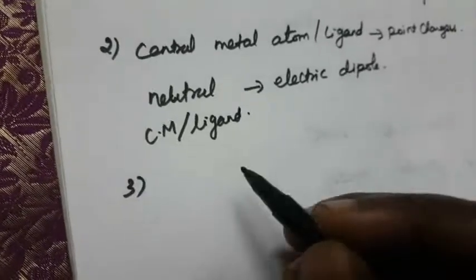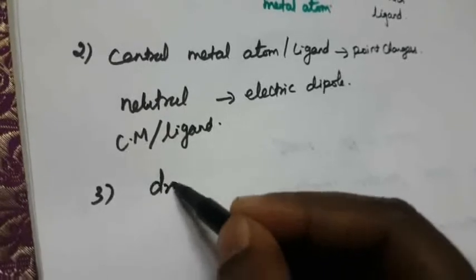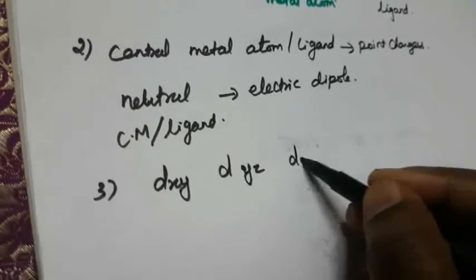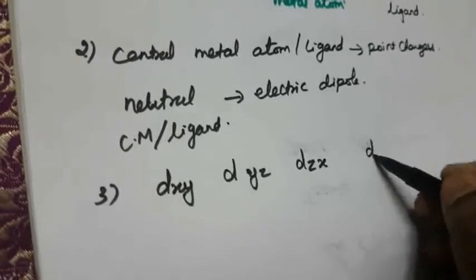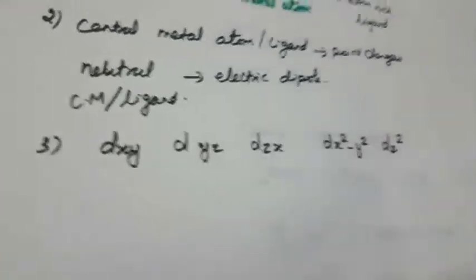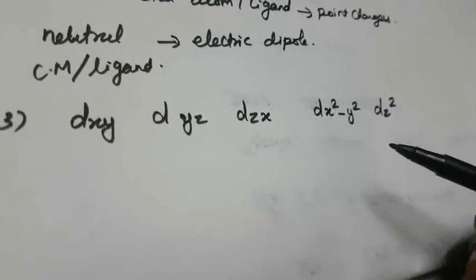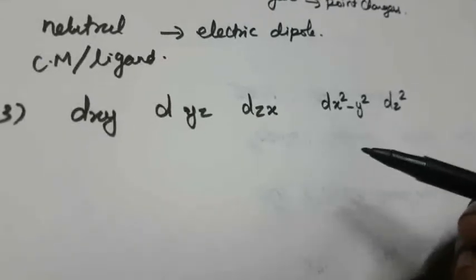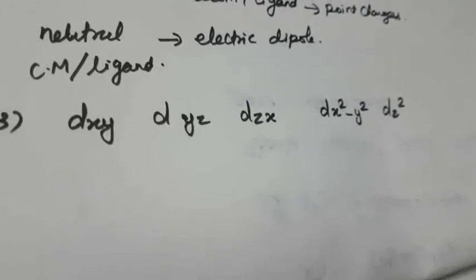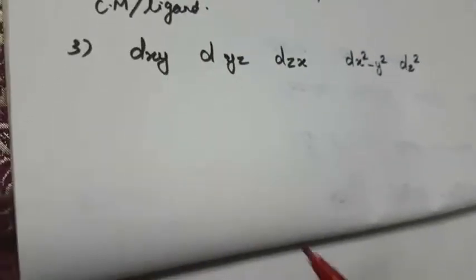The degenerate orbitals are dxy, dyz, dzx, dx square minus y square, and dz square. These are the 5 degenerate d orbitals. Only using these 5 degenerate orbitals can we build the crystal field theory. First, what is dxy?